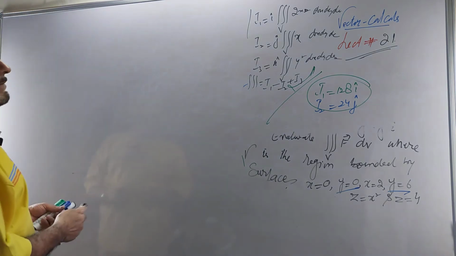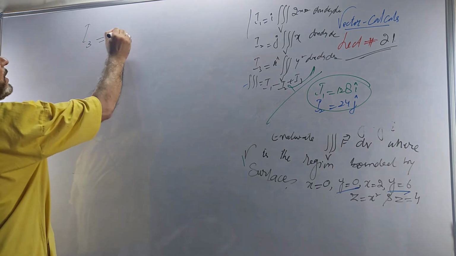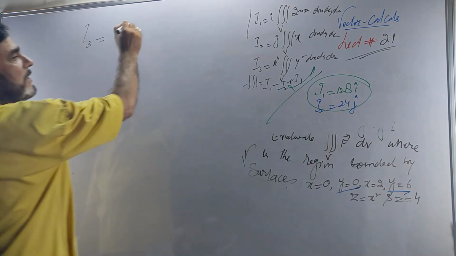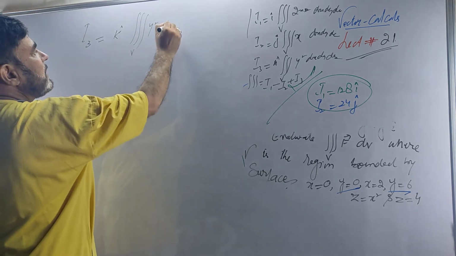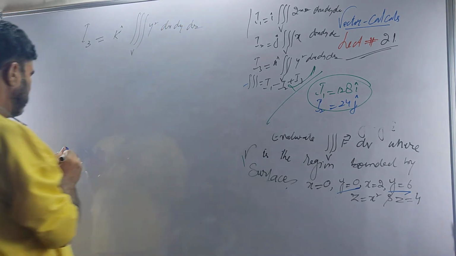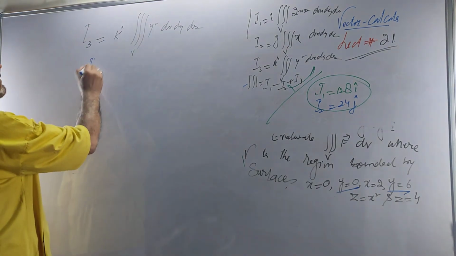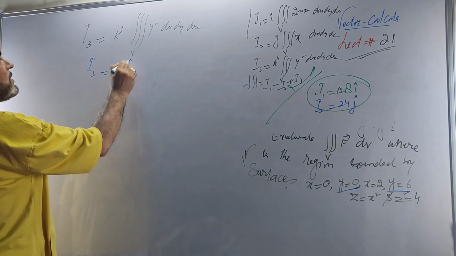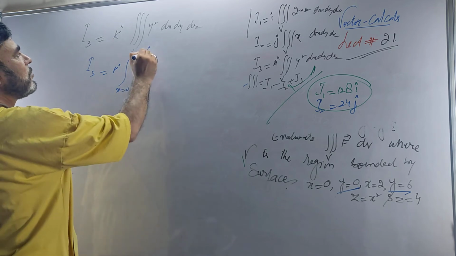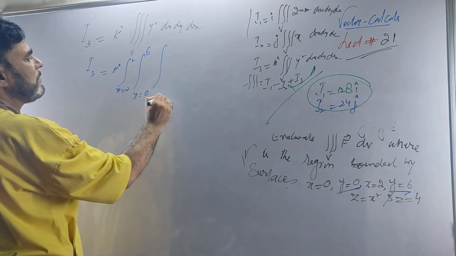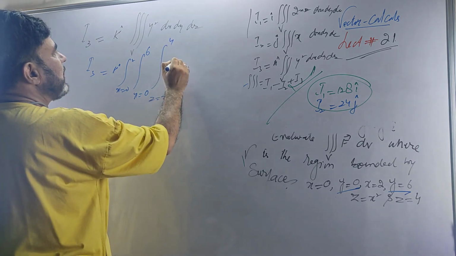Then what is our I3? Our I3 is now k times, unit vector k, triple integral over V of y square dx dy dz. Give the limits here as you did previously. I3 is k times the integral x going from 0 to 2, y from 0 to 6, and z from x square to 4, of y square.